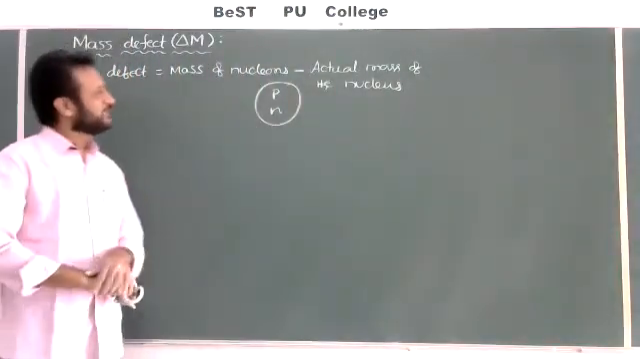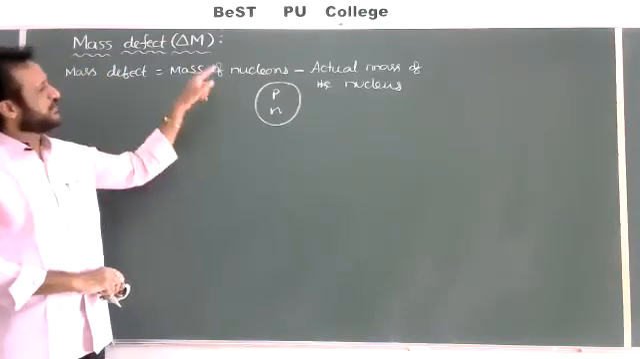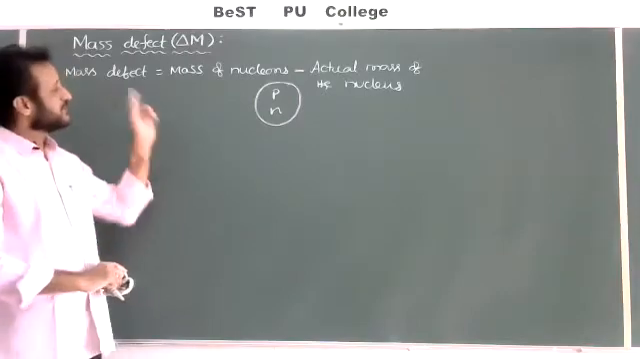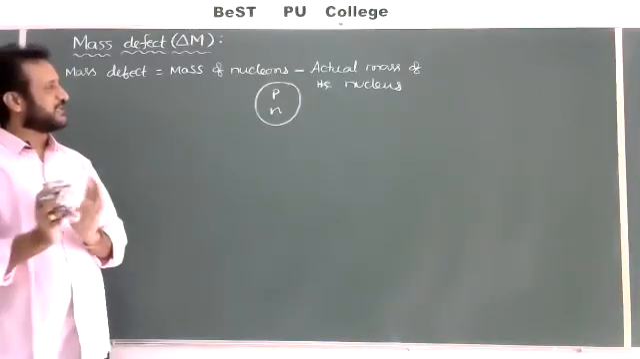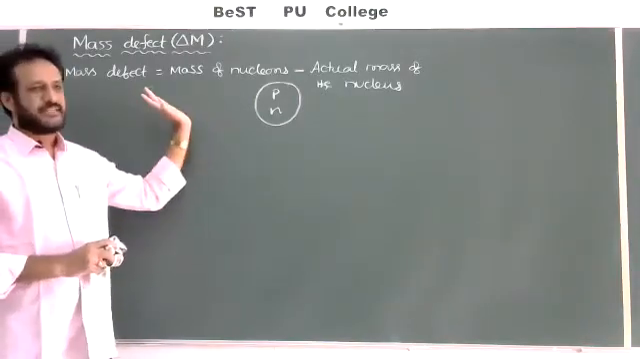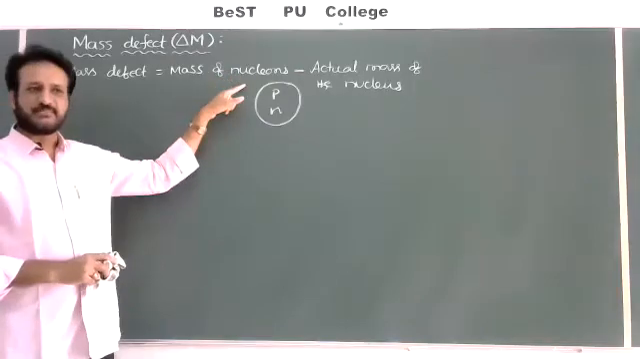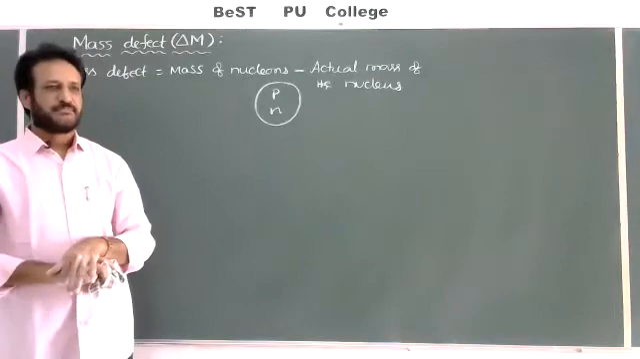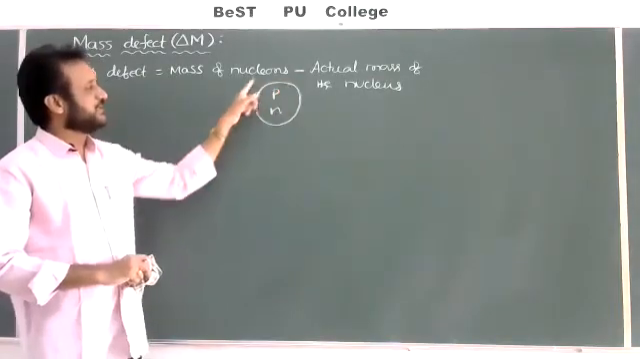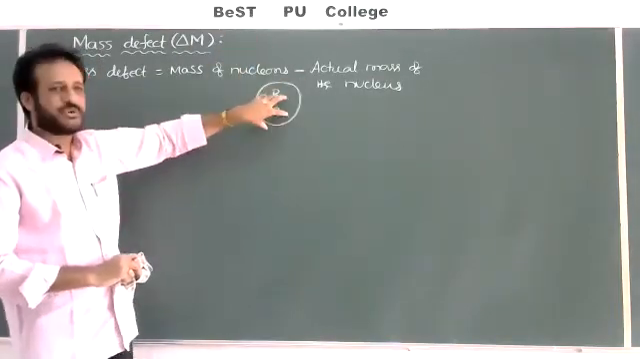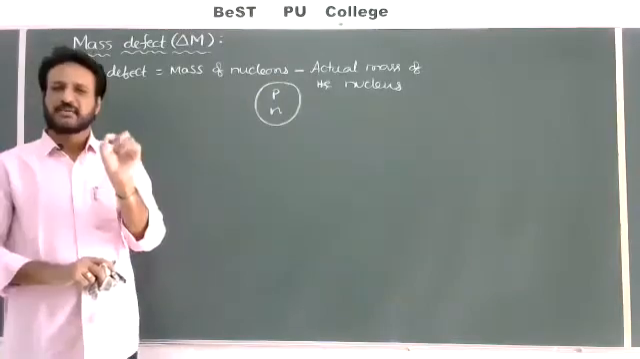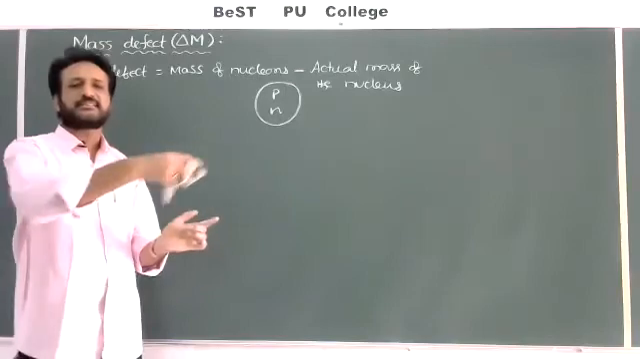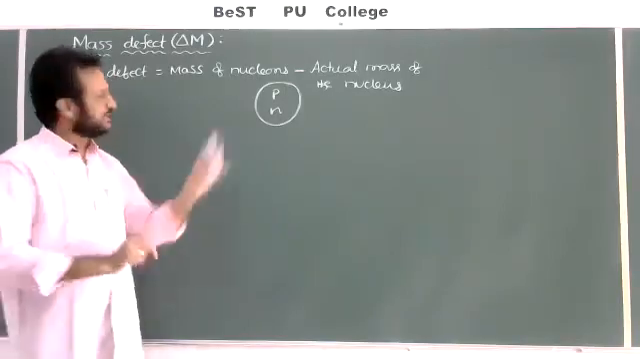But before this concept, we thought the mass of the nucleons and the real mass of the nucleus should be the same. But after this concept, we have a clear-cut idea that both are not the same. If the mass of the nucleons is equal to 100 gram, the actual mass of the nucleus may be less than 100 gram. Why less? Because at the time of formation of a nucleus, some mass is converted into energy, and that energy keeps all the nucleons inside the nucleus. That's why there is a difference.